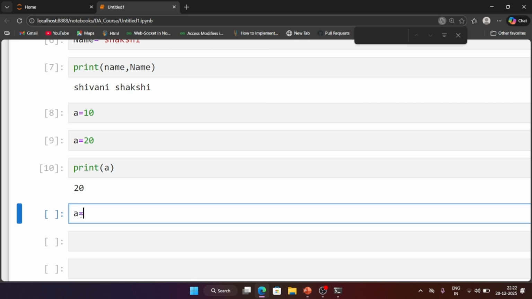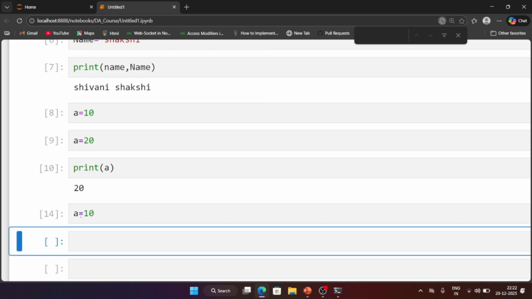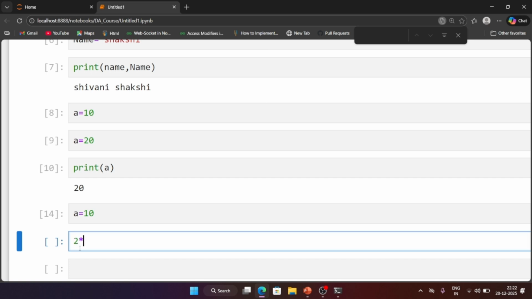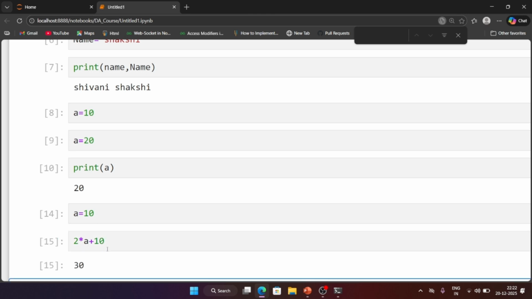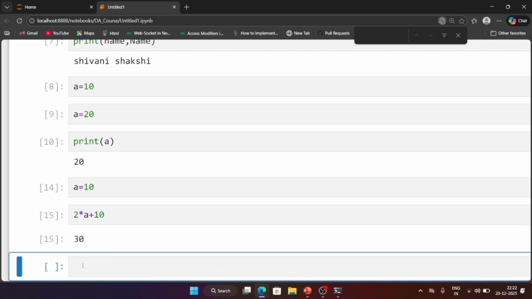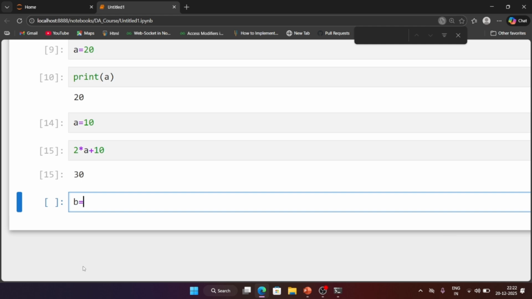Suppose here we have given a equal to 10. So if here I am giving 2 into a plus 10, so what will be the answer for this? So here 2 into a means 10 to the 20 plus 10, 30 should be the answer. But here if I am trying to store some string type of data like ETL height.